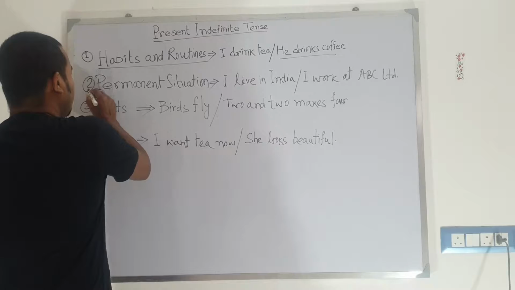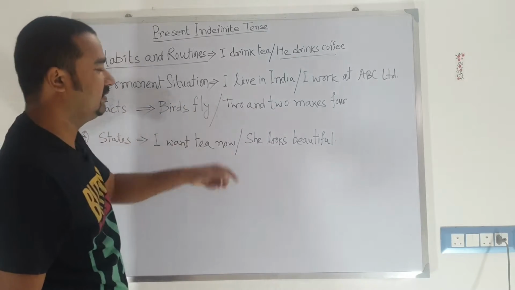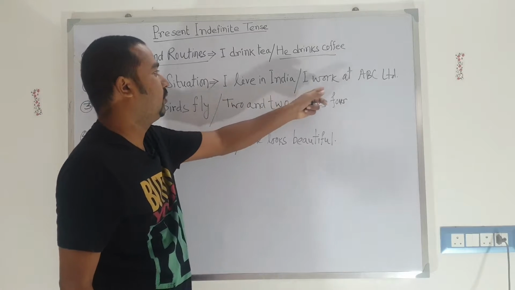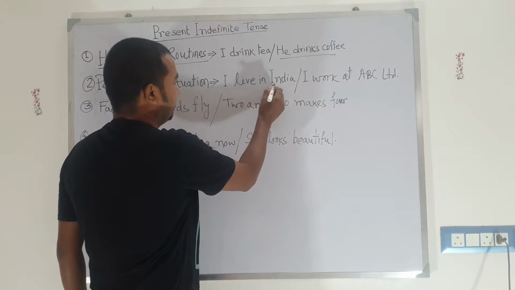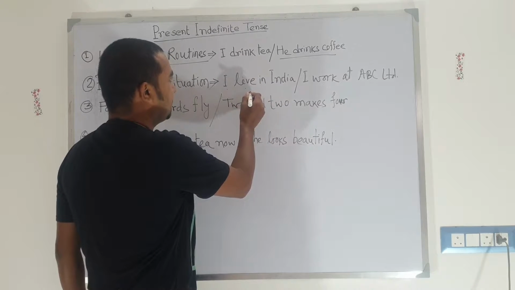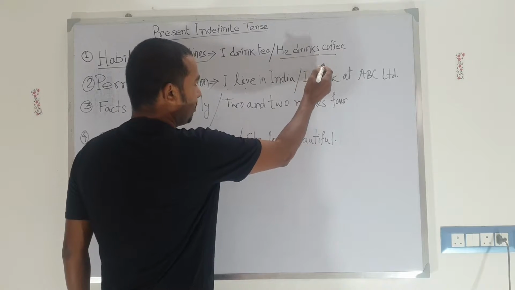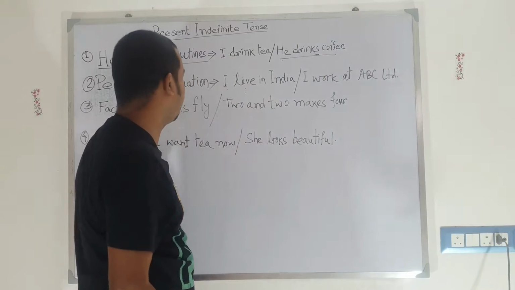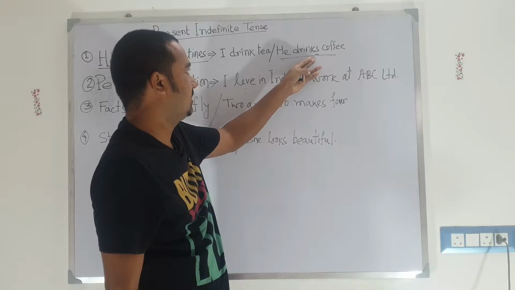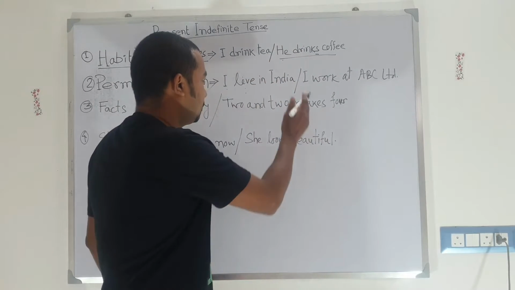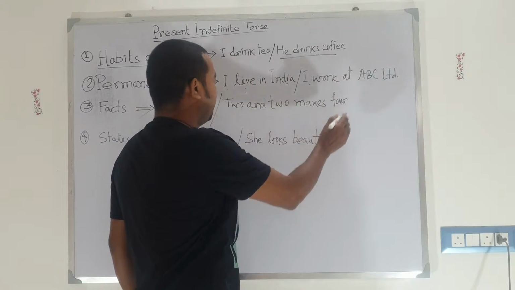So let's move on to the second permanent situation. I live in India. I work at ABC Limited, or you may also say he lives in India, because he is third person singular. Earlier we said he drinks coffee. Whenever a third person singular comes in present indefinite tense, we need to add s or es to the verb. So I live in India and I work at ABC.